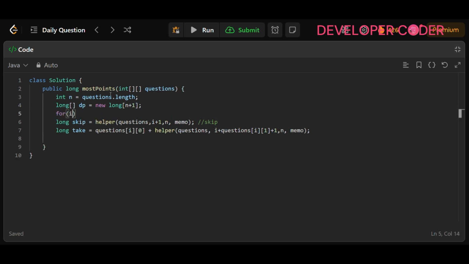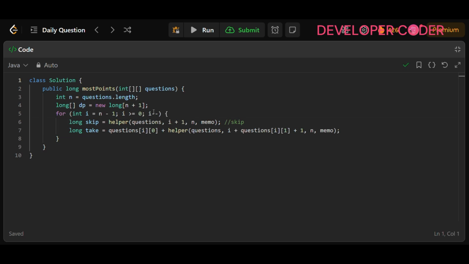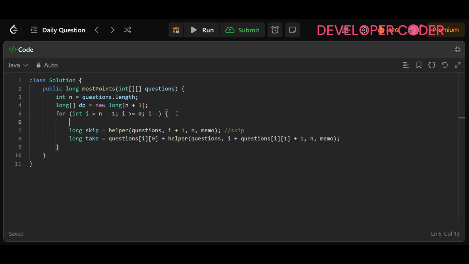For int i is equal to n minus 1, i should be greater than or equal to 0, and here you have to write i minus minus. Now inside this, you have to check whether you can take the value, so next index is going to be needed. How do we calculate next index? i plus questions of i, 0, and here plus 1. This is how we will take the next index.